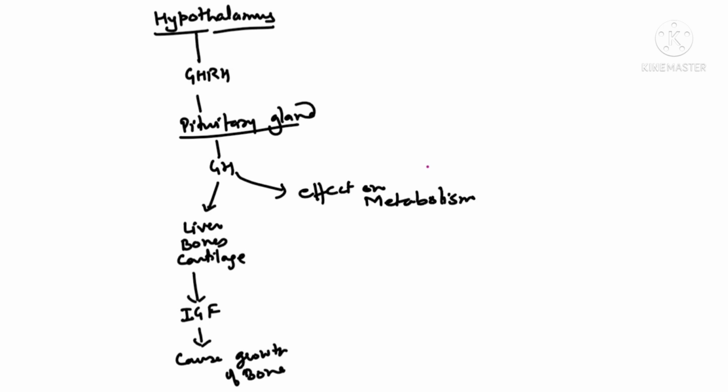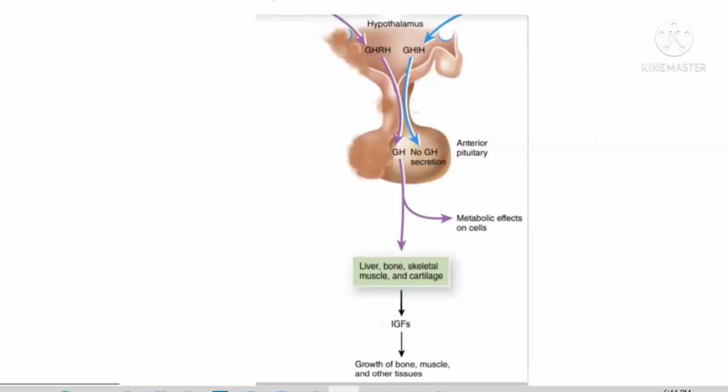Clear beta? Let me show you one diagram. You can see beta, this is the hypothalamus. When the hypothalamus is releasing it, then see beta, the anterior pituitary. This anterior lobe of the pituitary is secreting growth hormone. Growth hormone is having a direct effect on the metabolic process, and it is affecting the liver, bones, skeletal muscles, and cartilage to release IGF, which will cause the growth of the bone and the muscles and other tissues. Clear beta? Now, how do they cause the growth of the bone? Let me explain that concept.